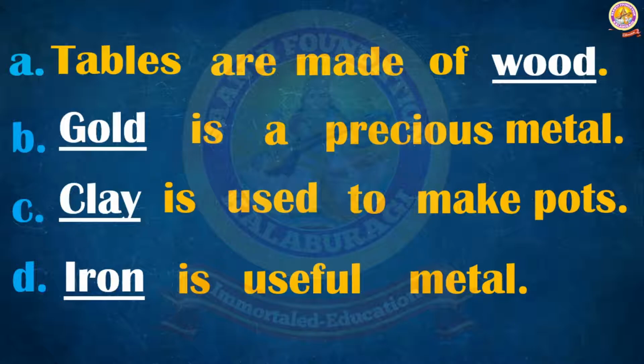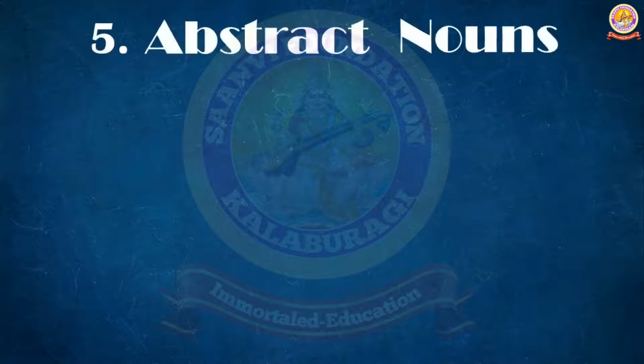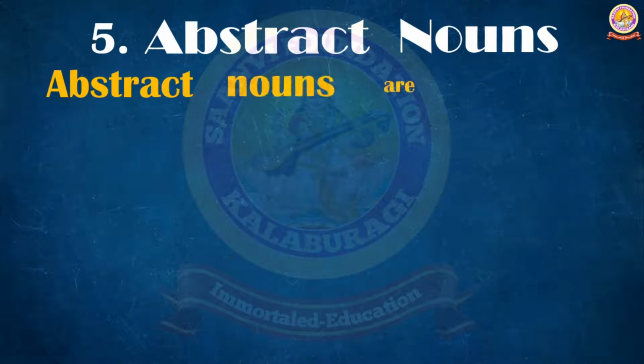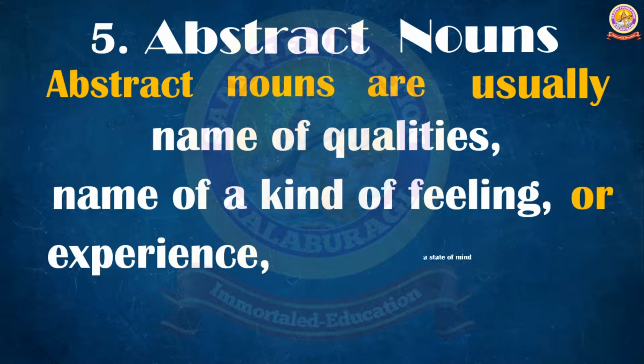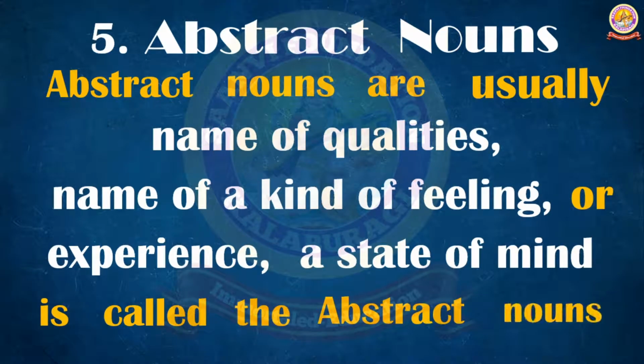Now the last, that is fifth one, abstract nouns. It is very interesting. Let us see what abstract nouns are. Abstract nouns are usually names of qualities, names of a kind of feeling or experience, a state of mind. Simply, what you have to remember in your mind is that abstract nouns are names of qualities, a feeling or experience.